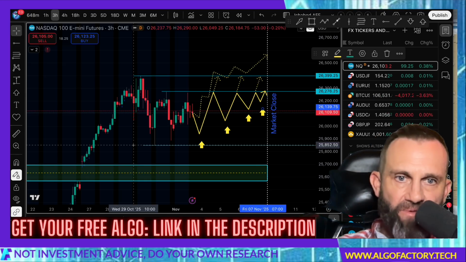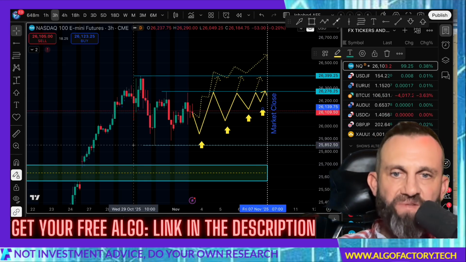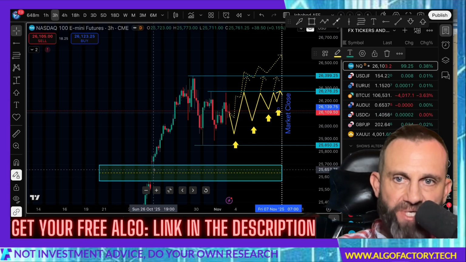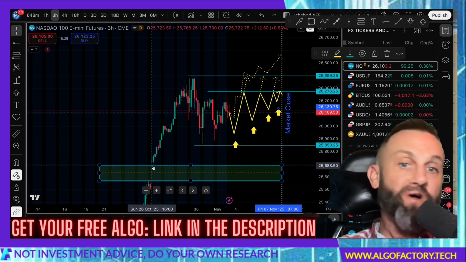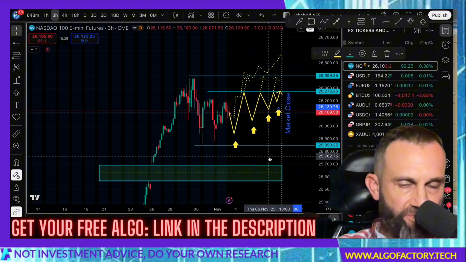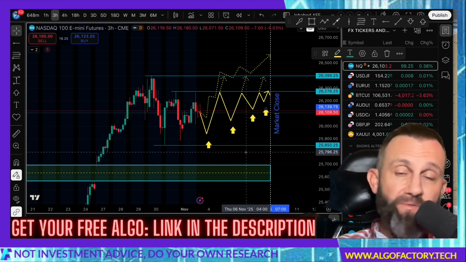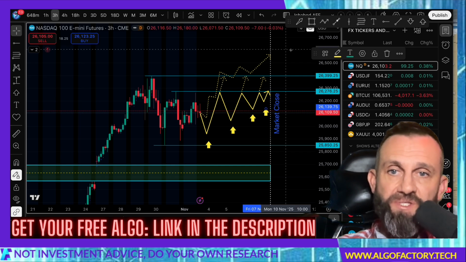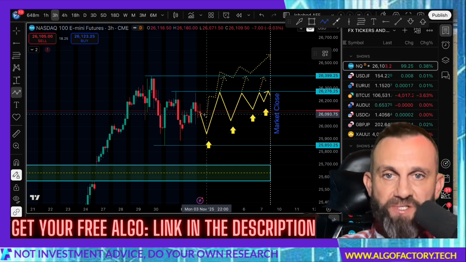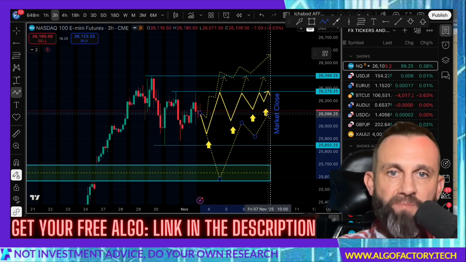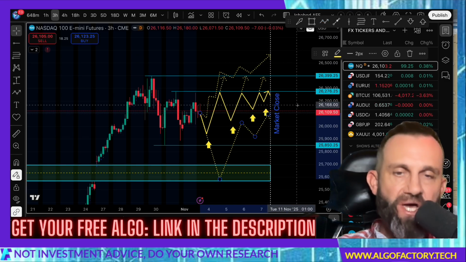The lower bound to watch out for is going to be 25,850, and then there is an opening gap that occurred on the CME going back to the Sunday open on the 26th of October. That gap eventually should fill. CME gaps tend to fill. We're going to see if that happens or not. I don't know that it'll happen this week, but this week is as good a week as any, so there's always that chance the price does kind of dive down to grab that. Chances are, though, that will be the low and it continues up even after that. So tricky NASDAQ. We'll see how it goes.